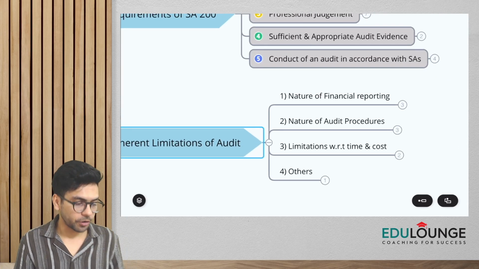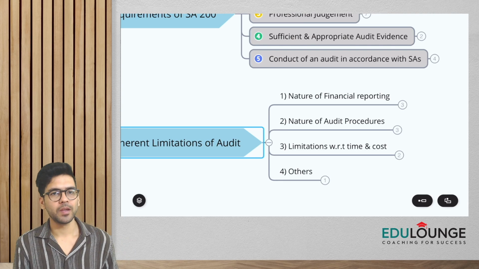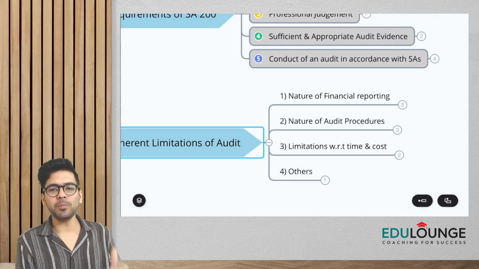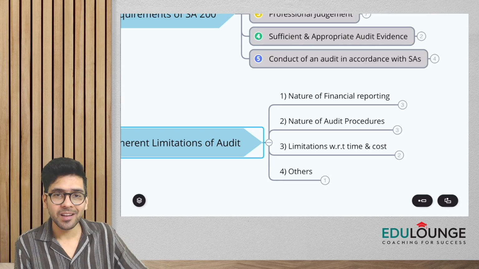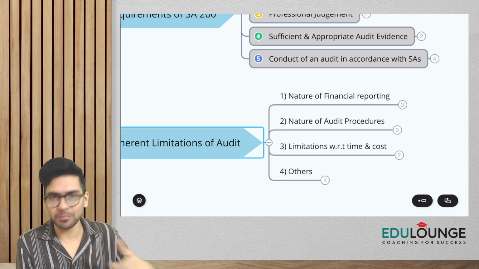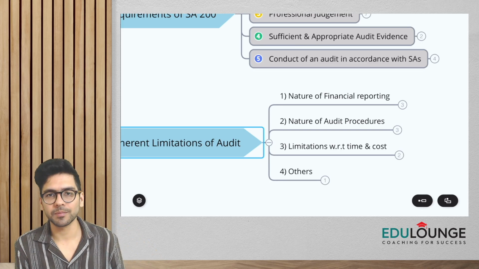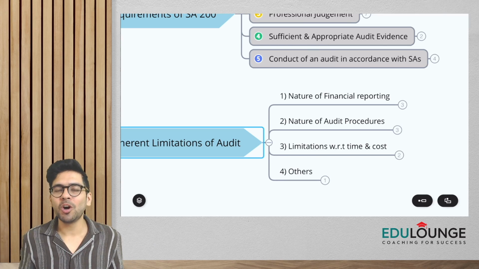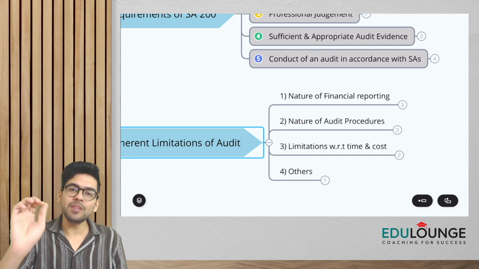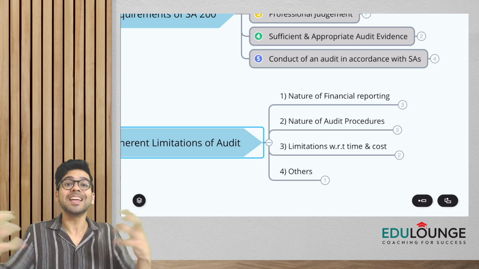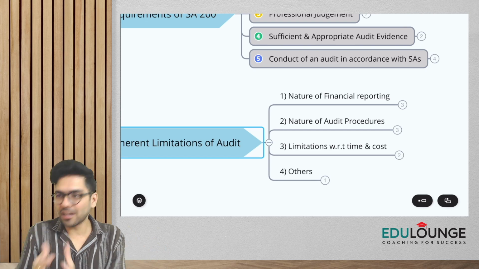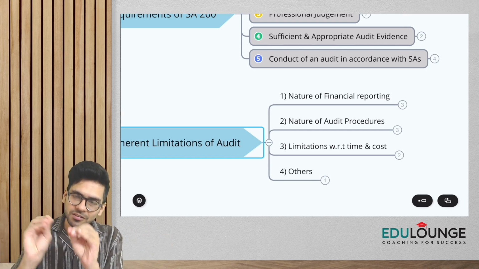Inherent limitations of audit. Now, what is inherent limitation? First, understand this. Inherent means something which is there with the subject since the inception of the subject. I mean, since the inception of the profession of auditing, these limitations are there. This is something which is inherent, which is ingrained. It can't be separated. The limitations will always be there.